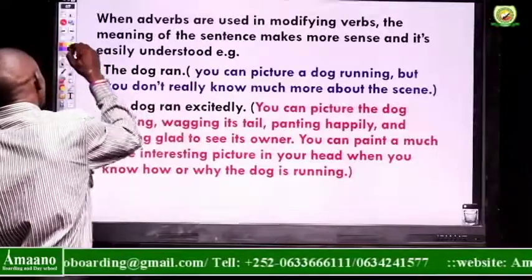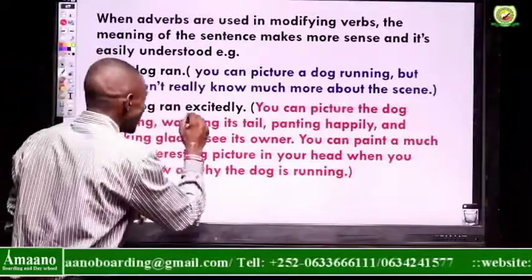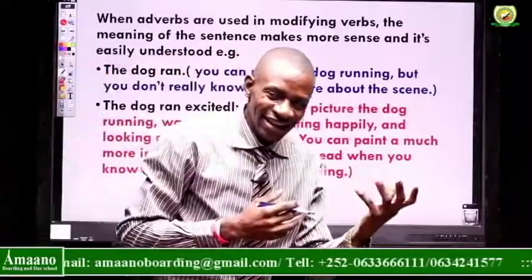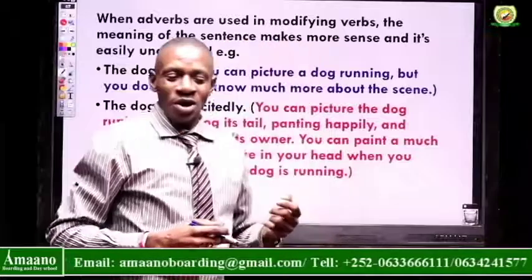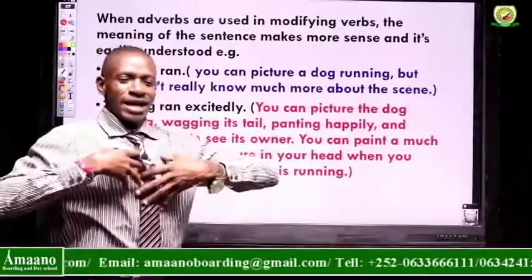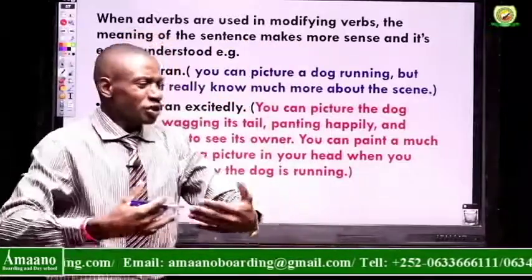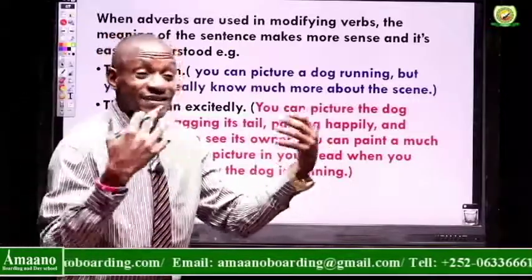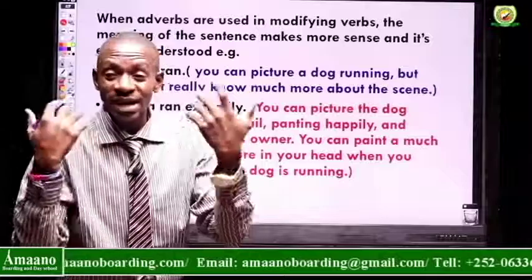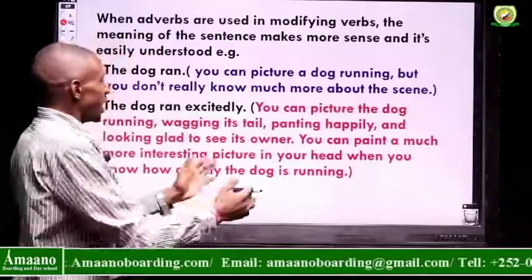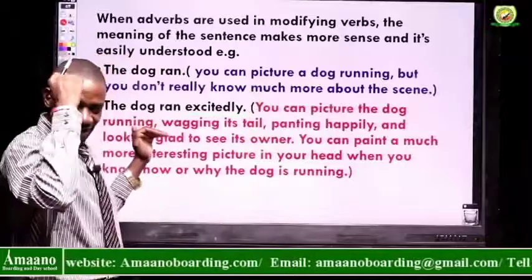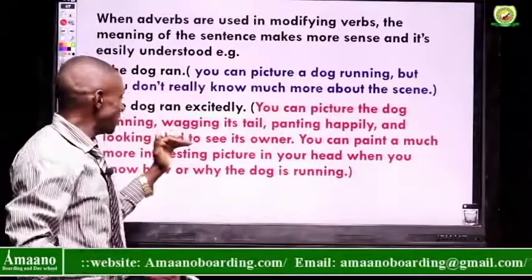I want you to concentrate on that one here. It ran what? Excitedly. Can you imagine a dog running excitedly? I know you know what I'm talking about. When a dog comes running excitedly to you, it means this dog has some happiness. This dog is running to you because it has seen something or someone familiar to it. So, in this given case, you can picture the dog running. That is already in your mind, the mental picture created.